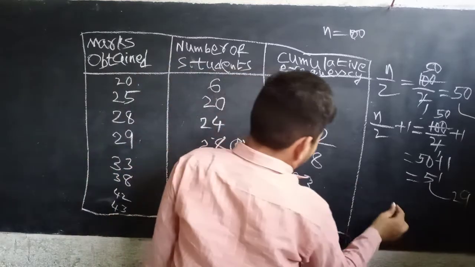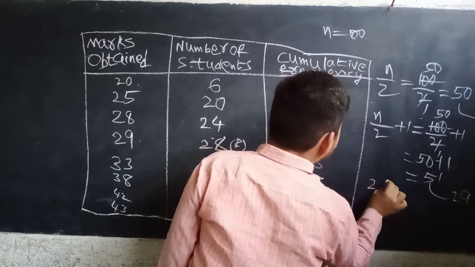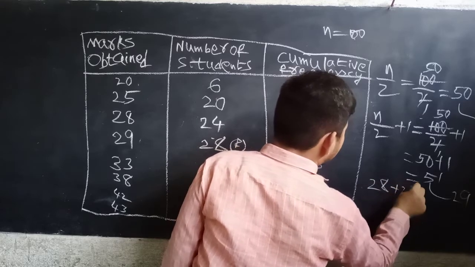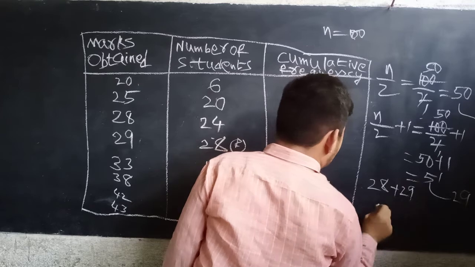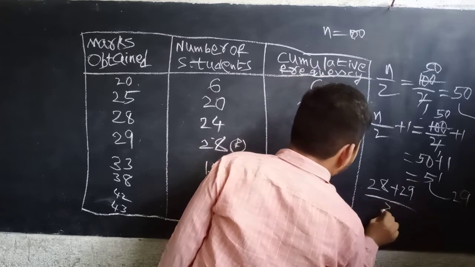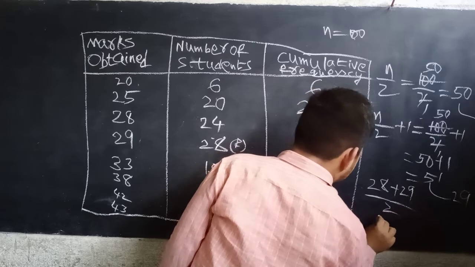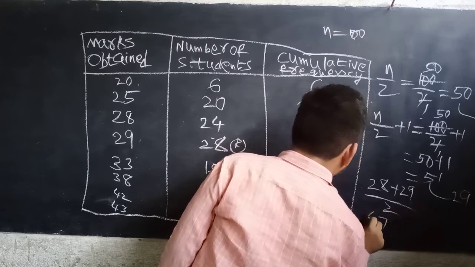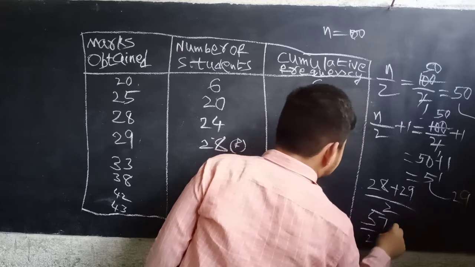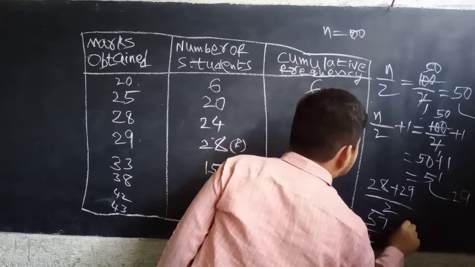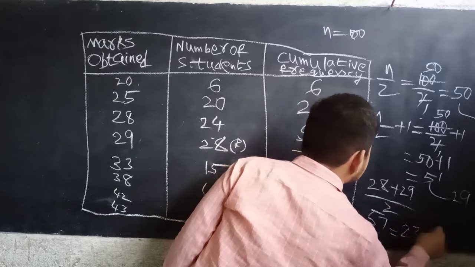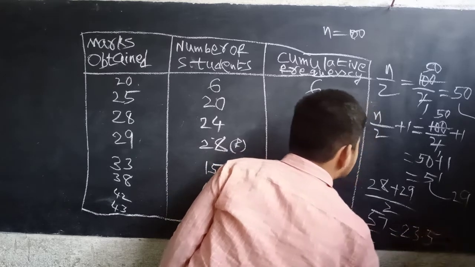So, 28 and 29. How much by 2? Equal to what? 57 by 2. Okay? Equal to 23.5. So the mean of the given data is 23.5.